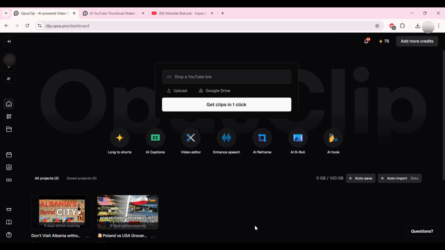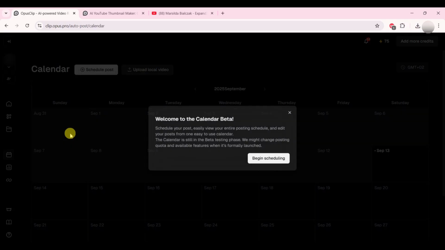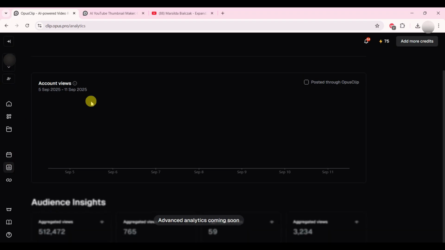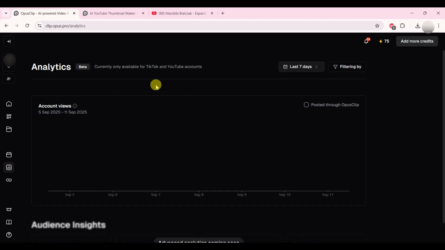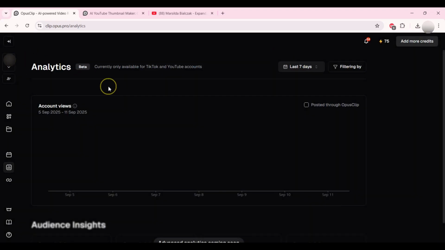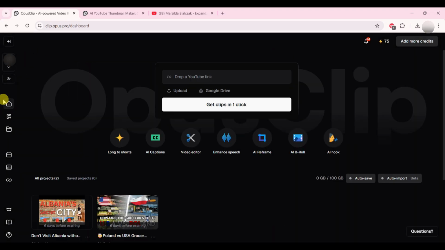Another thing that you can do in OpusClip, you have a calendar here to schedule all of your clips, all of your posts for social media. You have analytics in here where you can upload your social media, and it will give you AI generated analytics. You have social accounts. In here you can add all of your accounts, so it applies to the analytics one. It's pretty amazing, to be honest. And for the price of it, like,